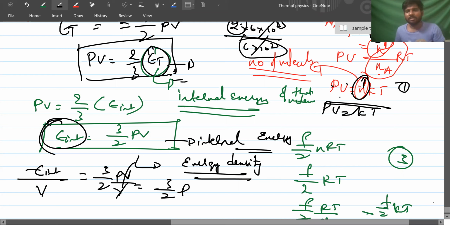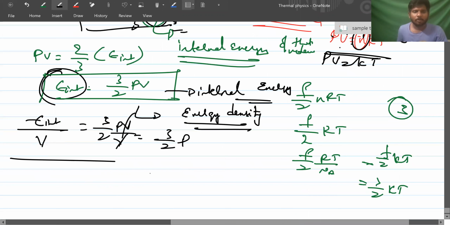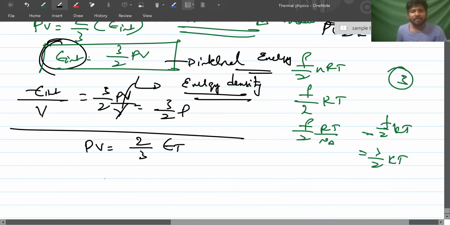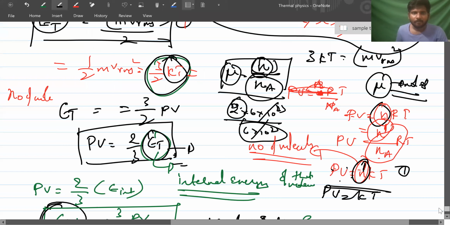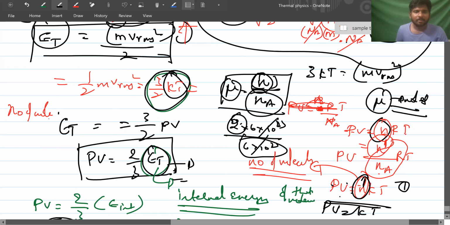So here are some important conclusions I formed. One is PV is equal to 2 by 3 ET. For a single molecule, we can consider PV is equal to 2 by 3, with translational energy as internal energy. So PV is equal to 2 by 3 of internal energy. From here, ET is equal to 3 by 2 PV.